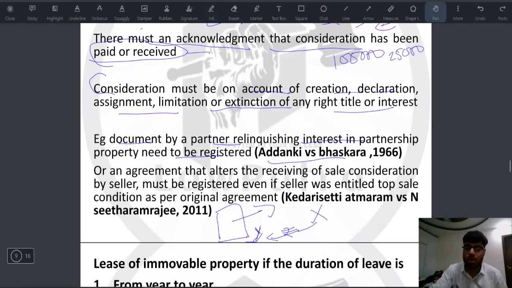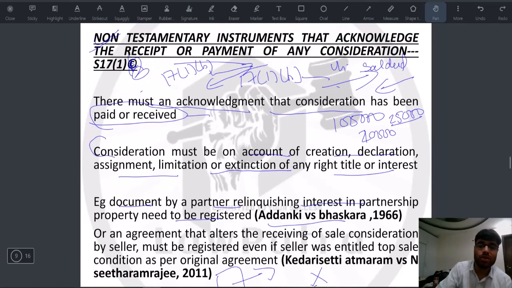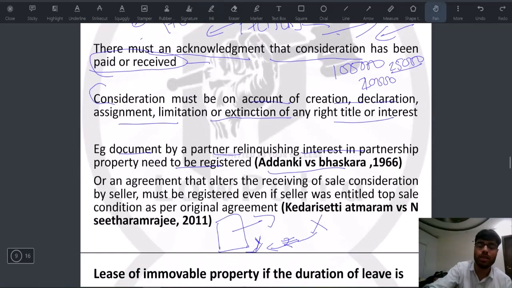Now, this was in the original document. After some time, X says that instead of 25,000, I'll pay you rupees 20,000 every month. Okay, because the condition सही नहीं है. Now, this consideration which has to go from X to Y, this again has to be registered. Why? Because Section 17 says non-testamentary instrument that acknowledges or receives the payment of any consideration. This example is taken from this case.